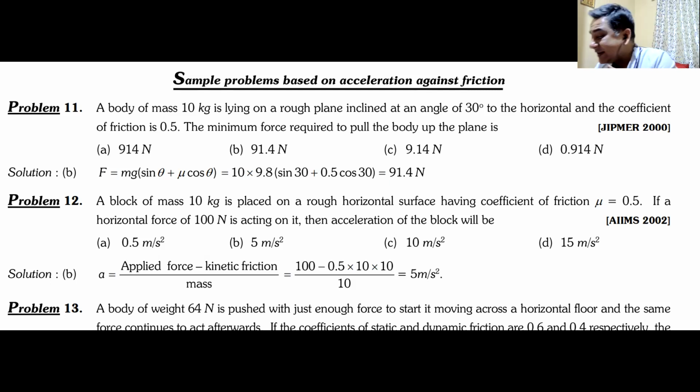A body of mass 10 kg is lying on a rough inclined plane. It is at an angle of 30 degrees to the horizontal. Coefficient of friction is 0.5. What is the minimum force required to pull the body?